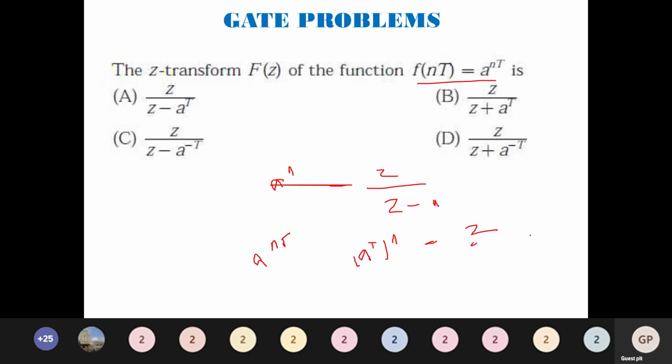Z divided by Z minus a power t. So which is the option having Z divided by Z minus a power t? It is option A. Very simple problems, but the only thing is we have to remember the formulas: a power n u of n gives z by z minus a, mod z greater than a; and minus a power n u of minus n minus 1 gives z by z minus a, mod z less than a. Remember these two mantras and we can easily solve this kind of problem. We'll move to the next problem.